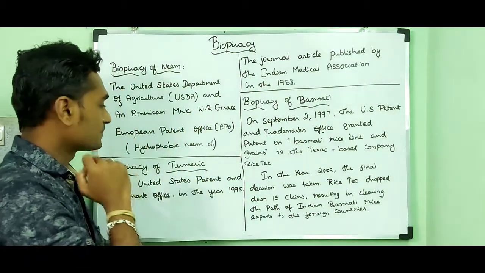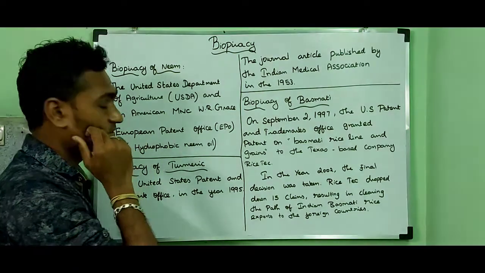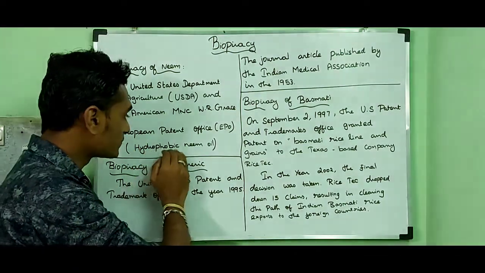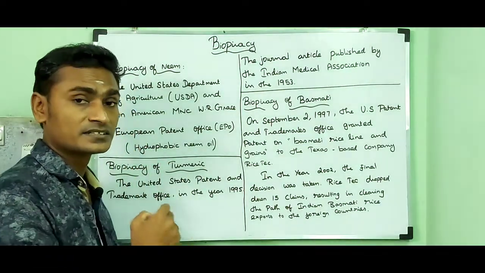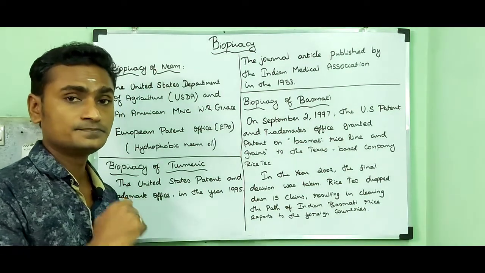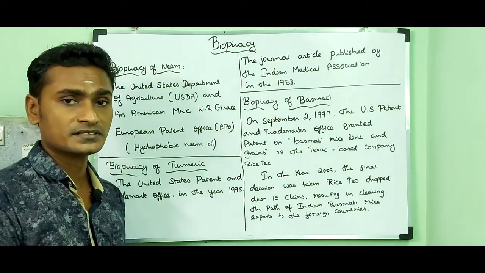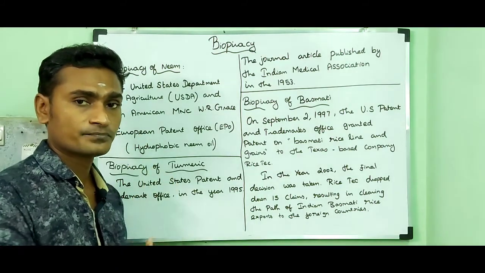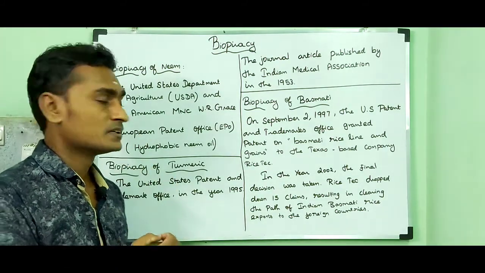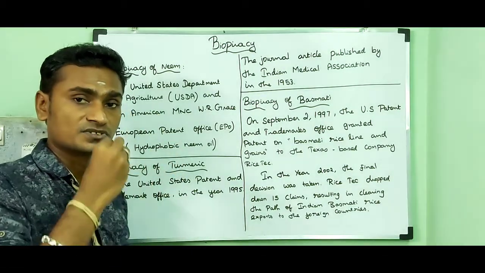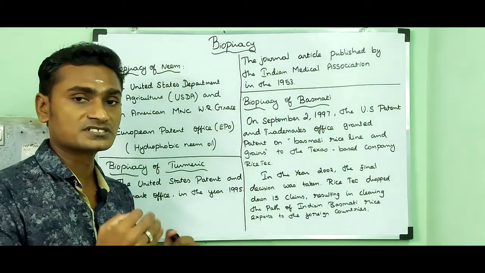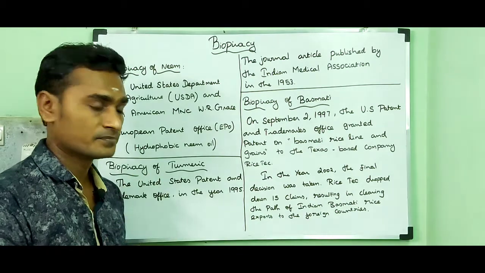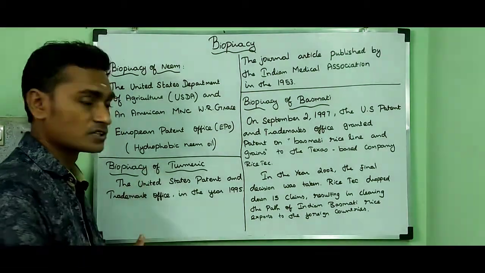They tried to get a patent from the European Patent Office. They extracted hydrophobic neem oil and claimed it contains antibacterial and fungicidal activity. India fought against this patent and proved this knowledge is indigenous to Indians, and finally our traditional knowledge was protected.